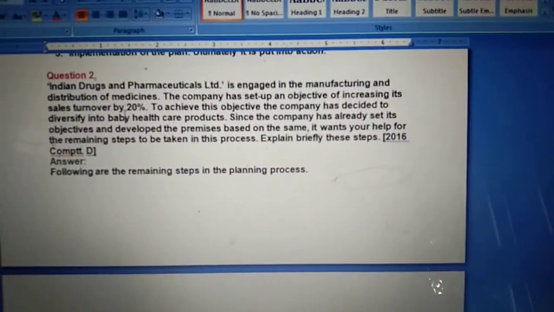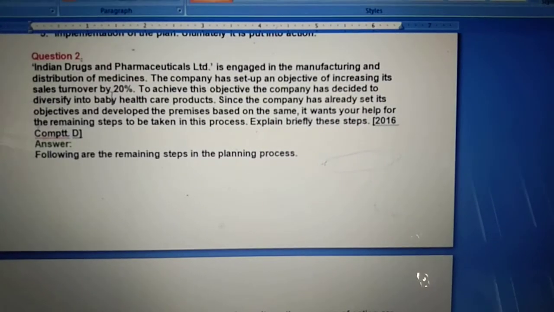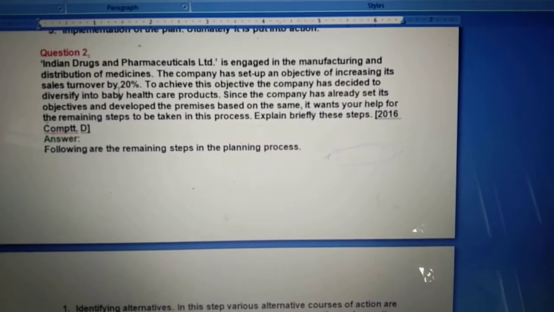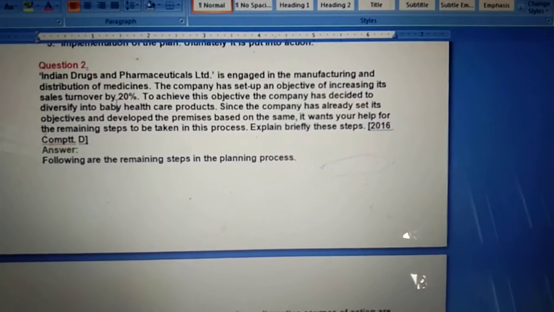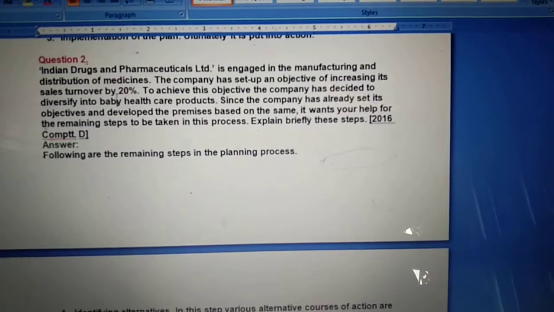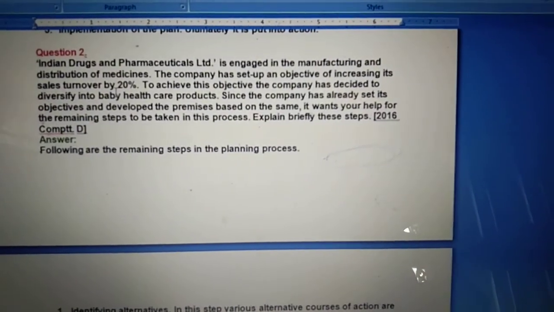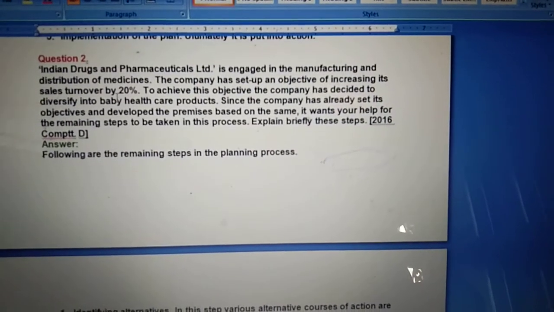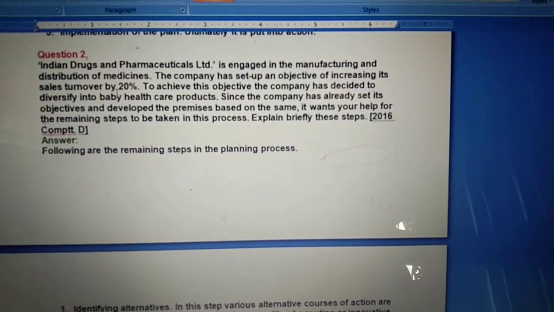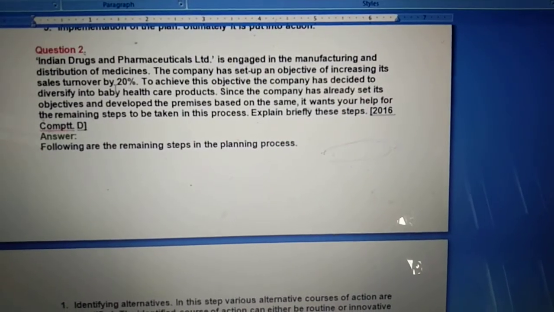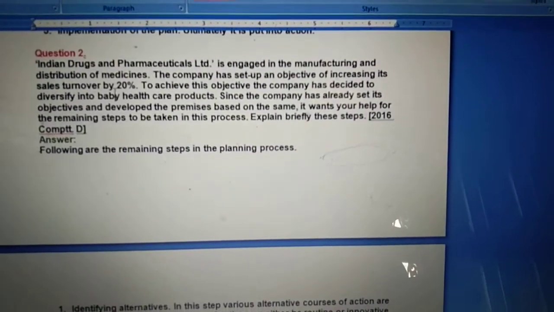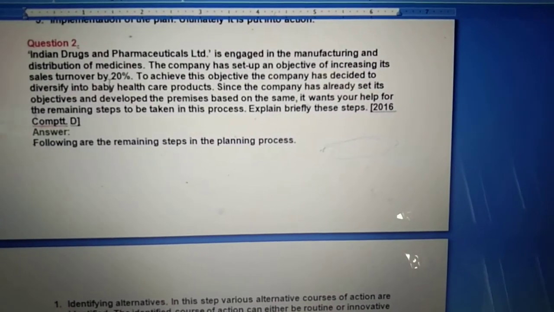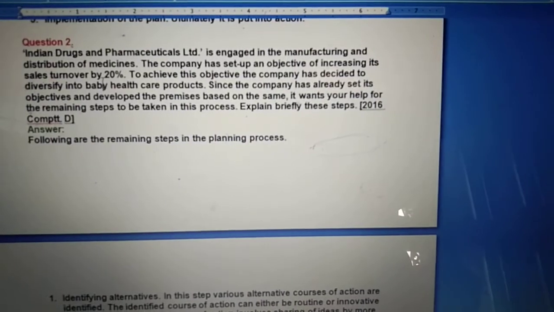Here what has been written in the case study is that there is an Indian drug company which is engaged in the manufacturing and distribution of medicine. Means this company is manufacturing also medicine or distributing also the medicine. The company has already set up the objective, and the objective is to increase its sale turnover by 20%. This is the setting objective, sale turnover to be increased by 20%. The first planning process step. To achieve this objective, the company has decided to diversify into baby healthcare product.